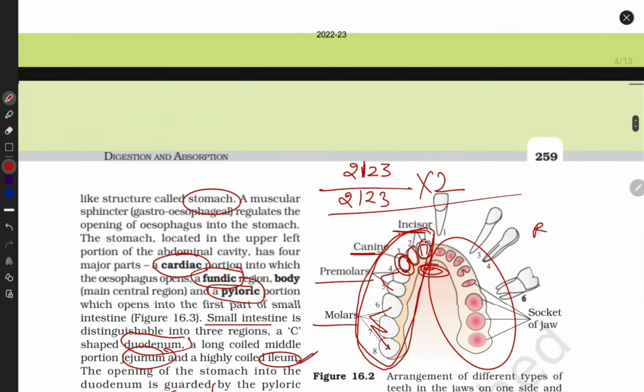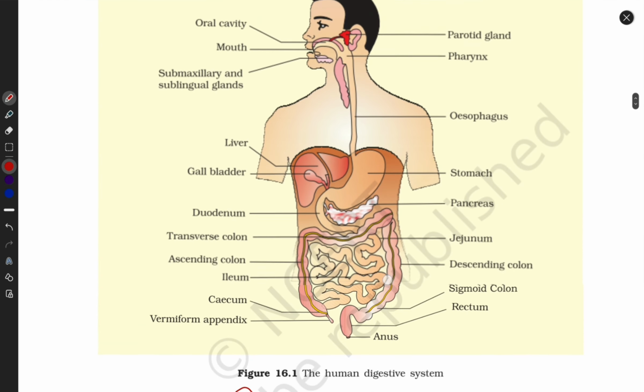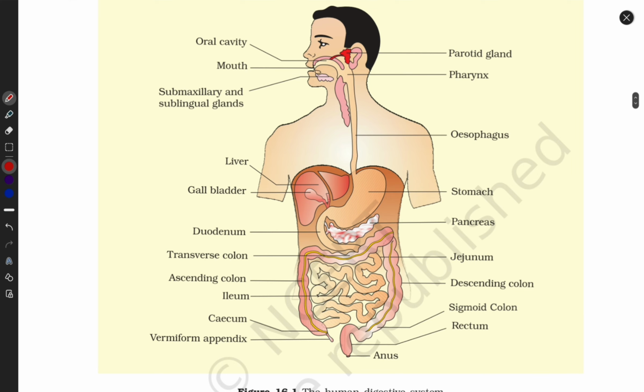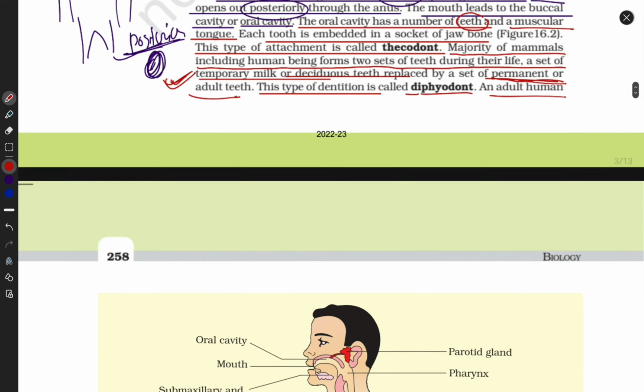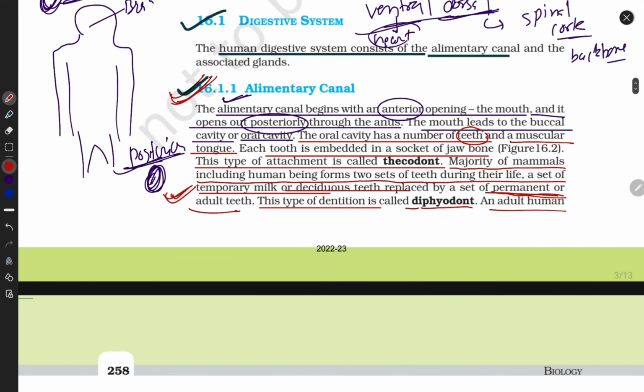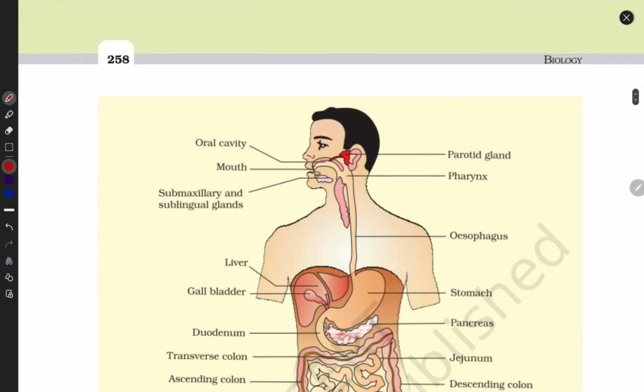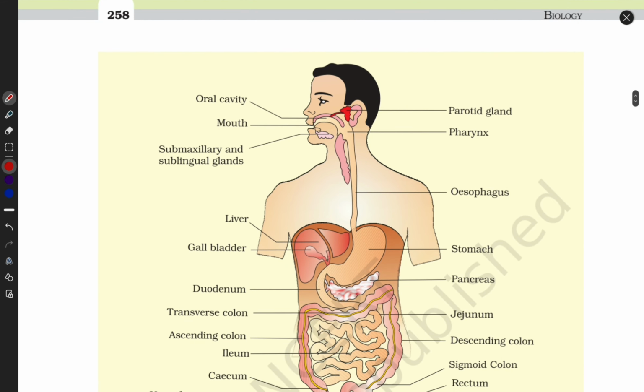Let's draw a flow chart guys. Quickly, let's draw a flow chart from top to bottom. Here I'm writing the whole alimentary canal, step by step, where food goes, from where to where. First we take food inside the mouth, also called the oral cavity, also called the buccal cavity.